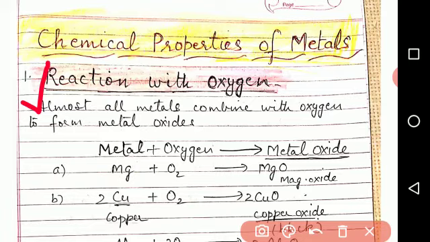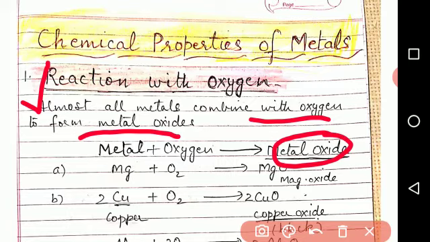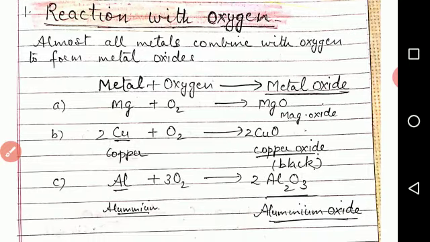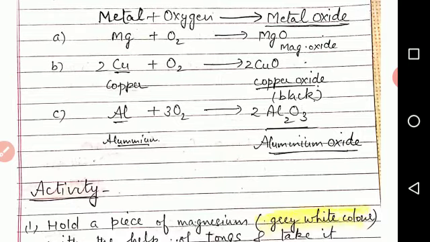Almost all metals combine with oxygen to form metal oxides. Metal plus oxygen gives metal oxide. For example, magnesium reacts with oxygen and forms magnesium oxide, MgO. Copper reacts with oxygen and gives copper oxide, CuO, which is of black color. Aluminium reacts with oxygen, forming aluminium oxide.